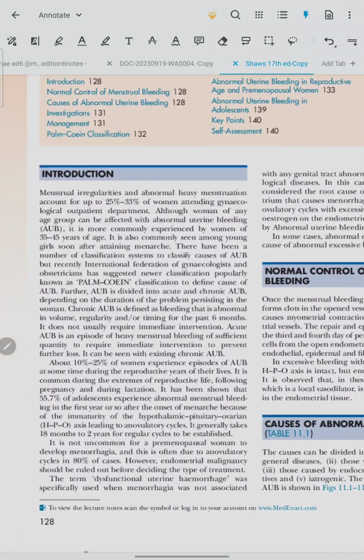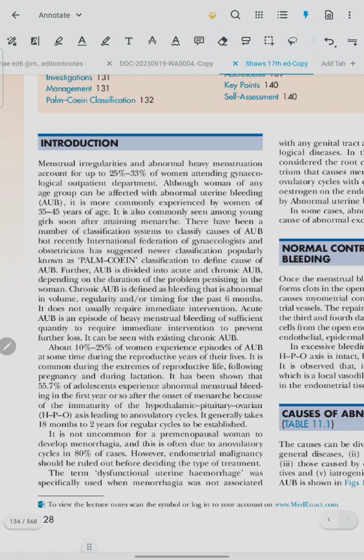Uterine bleeding, menstrual irregularities and abnormal heavy menstruation account for up to 25 to 33% of the women attending the gynec OPD. Although women of any age group can be affected with AUB, it is more commonly experienced by women of 35 to 45 years, more commonly among young girls soon after attaining the menarche.